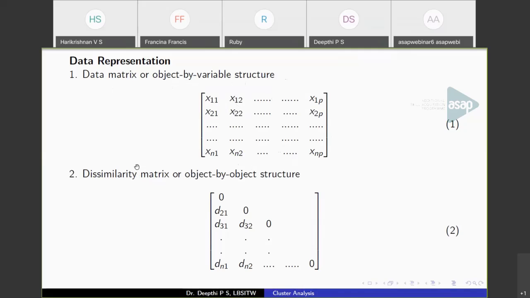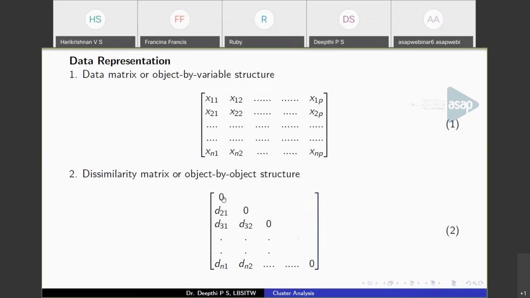Another representation is the dissimilarity matrix or object by object structure. Here we'll be storing the distance among the data objects. Obviously the diagonal elements will be 0, because the distance between an object and itself is 0, and you don't have elements above the diagonal.